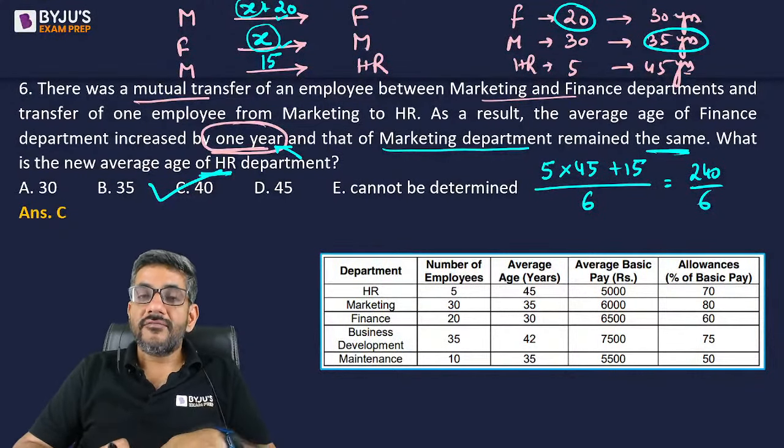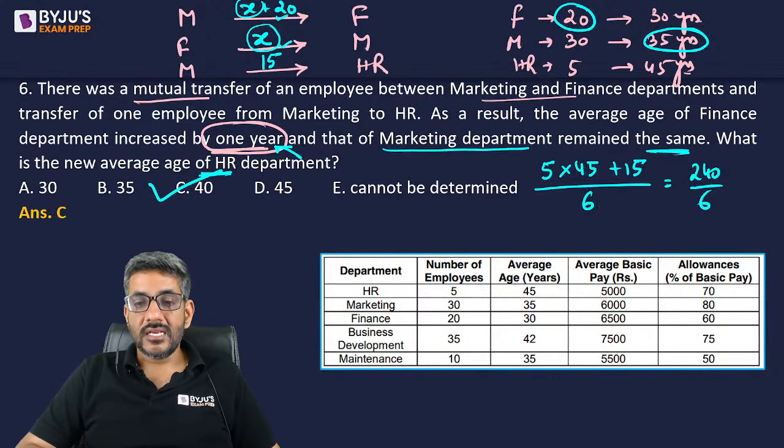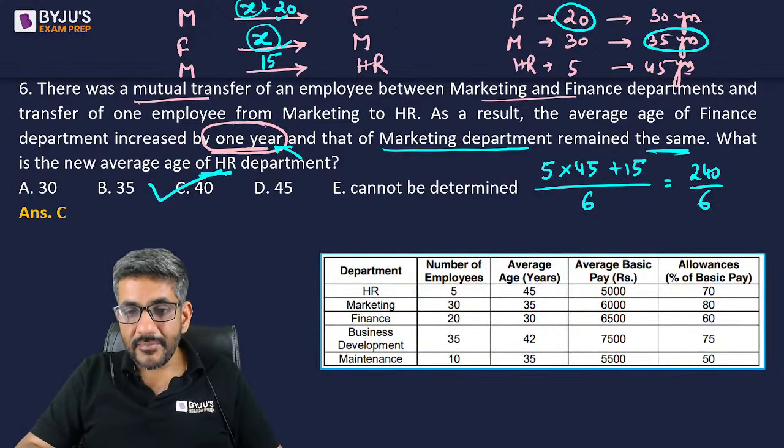The new average age of the HR department is equal to 40 years and that is the correct answer for us. I hope this is understood by everyone. If anyone has any question, please let me know once.